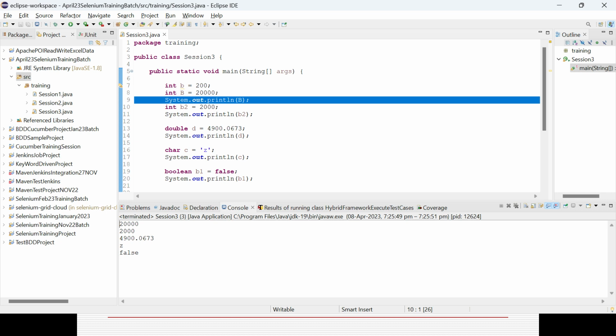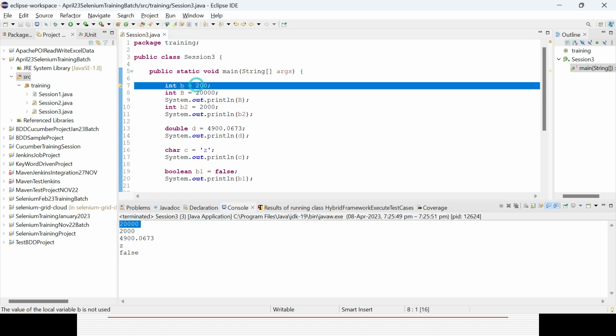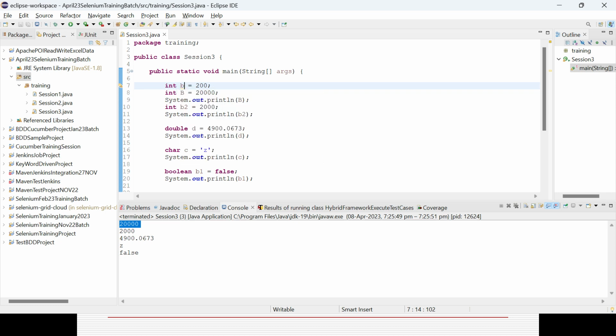Okay, you could see that the value is coming 20,000, not 200. You cannot create a variable with a reserved keyword, just like int, double, for, while, do while. You could see an error immediately, because for is a reserved keyword in Java. Static is a reserved keyword. Finally, there are a lot of reserved keywords like if, else, break, continue. So you cannot create a variable with a reserved keyword.